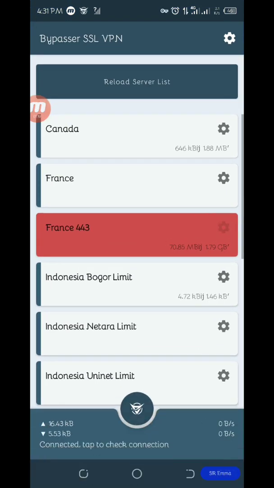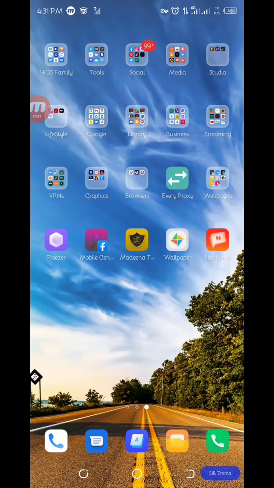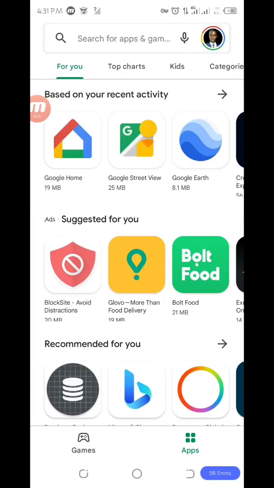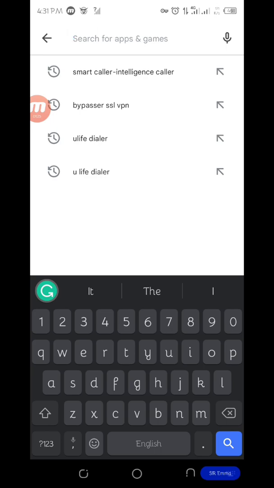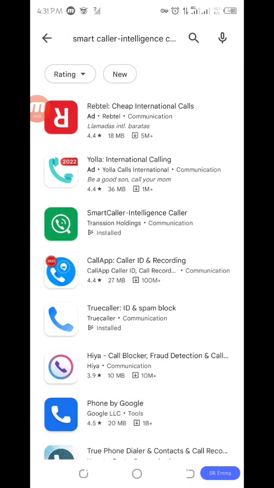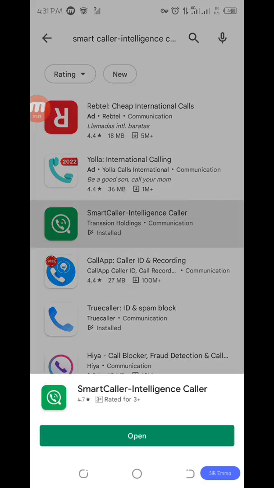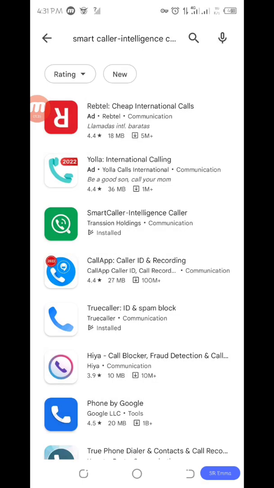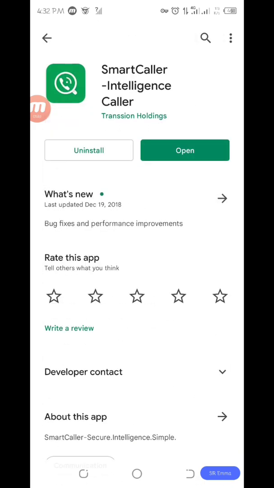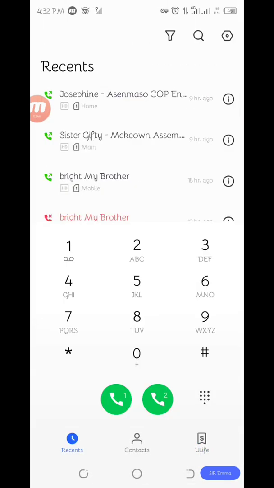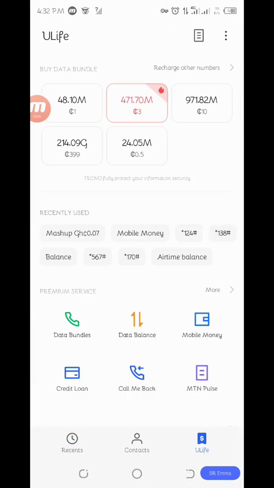After connecting the app, open your Play Store and search for this app, SmartCaller. SmartCaller, that is intelligence caller. Make sure to download this app. After you have downloaded this app, open the app. The moment you open the app, you will see something like this, or the interface will look like this. Make sure you click on U Live.